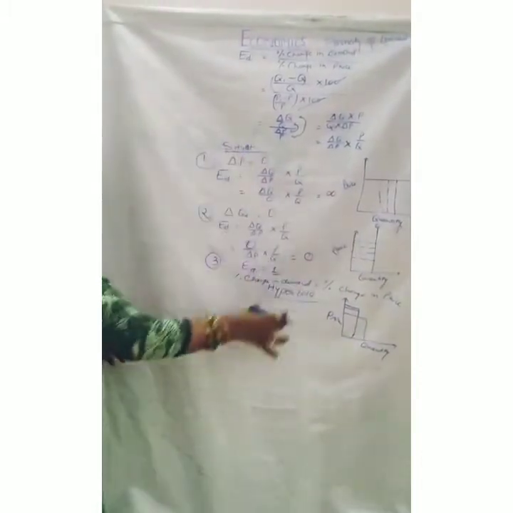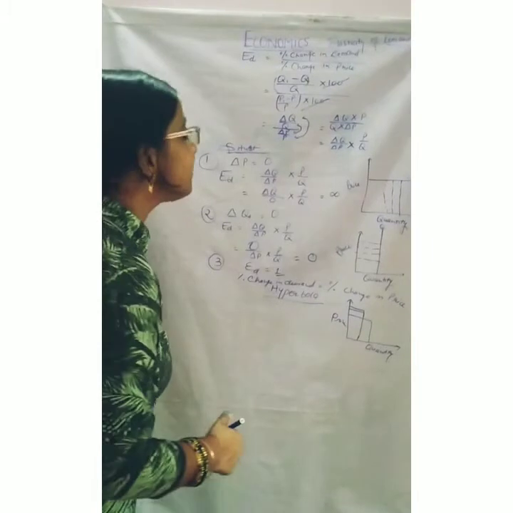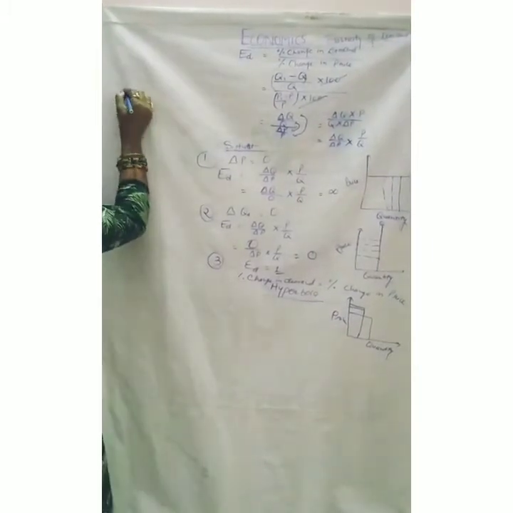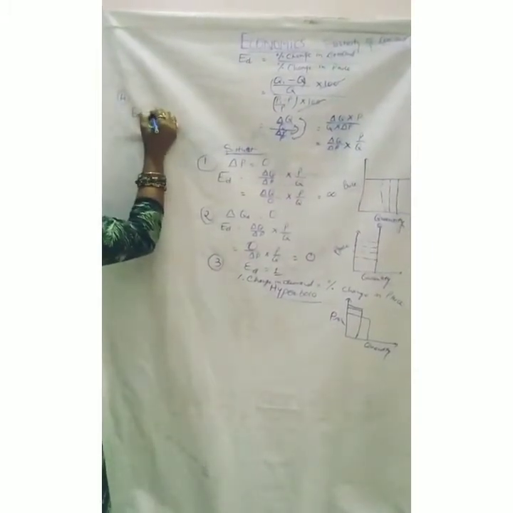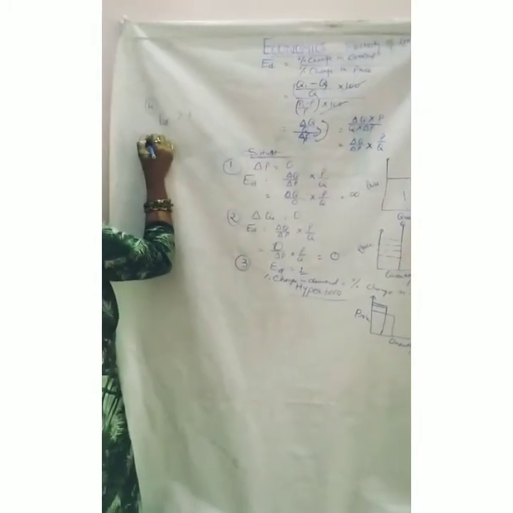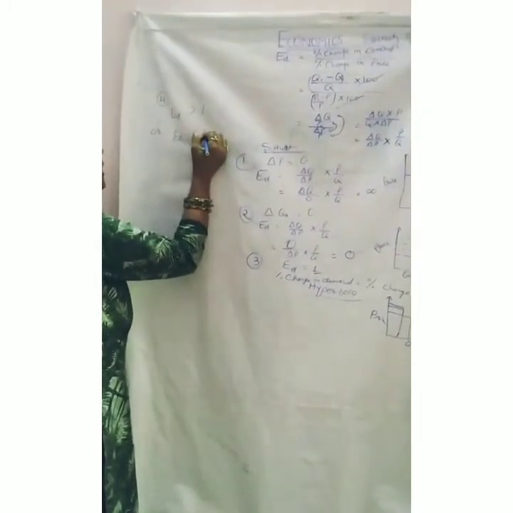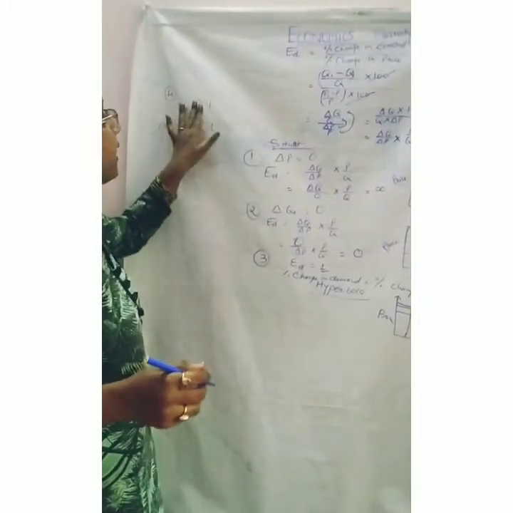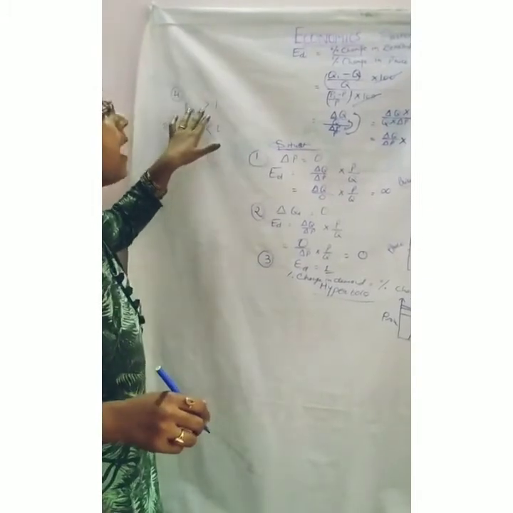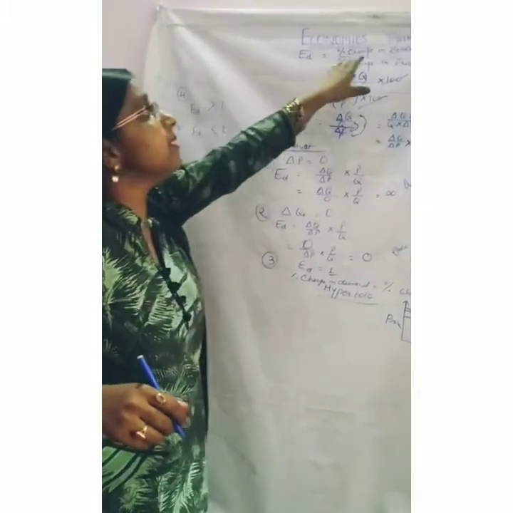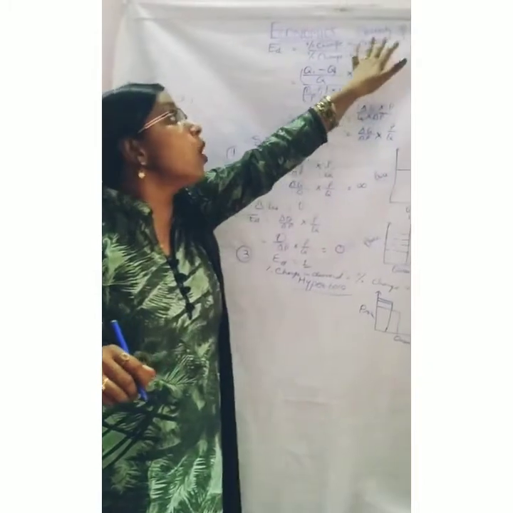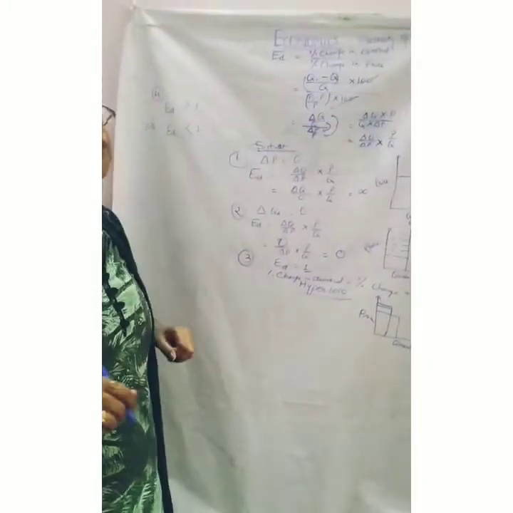These are the three main situations, but two more situations can be possible: ED is greater than 1 or ED is smaller than 1. When can it be possible? ED can be greater than 1 when the percentage change in demand is more than the percentage change in price.